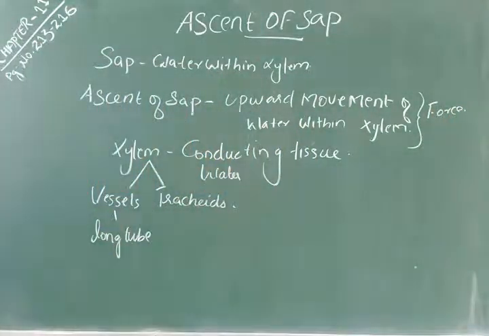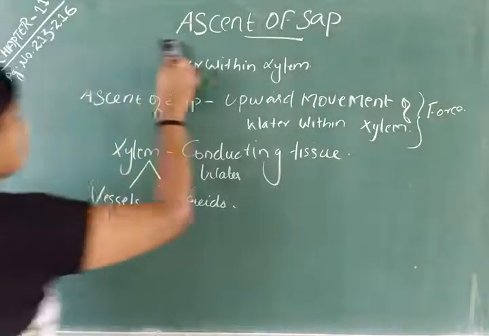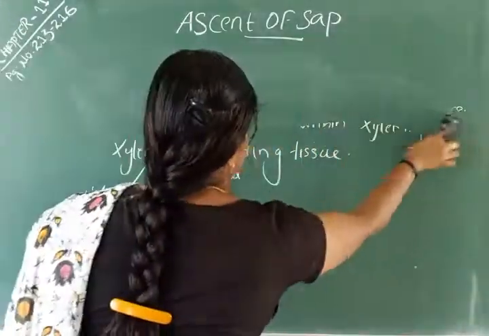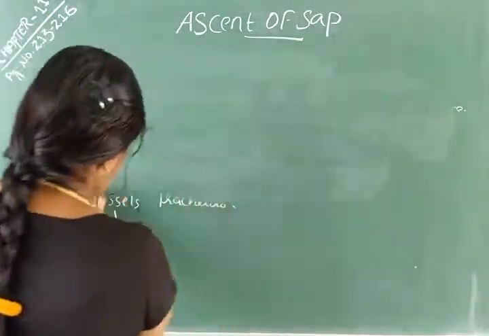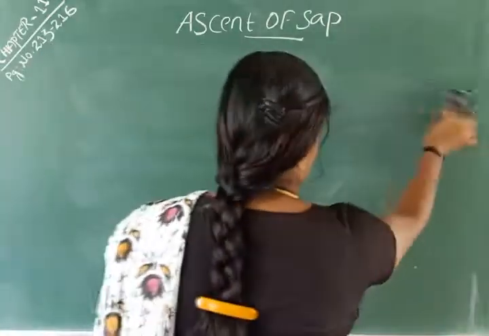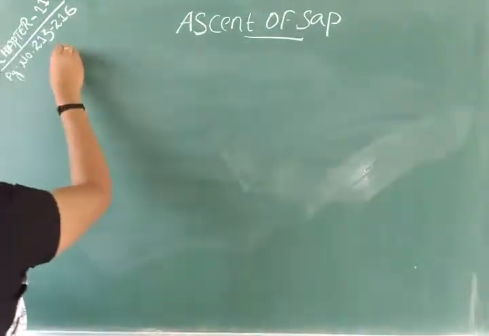There are several theories proposed by several scientists regarding the mechanism of ascent of sap. The first theory is the vital force theory.